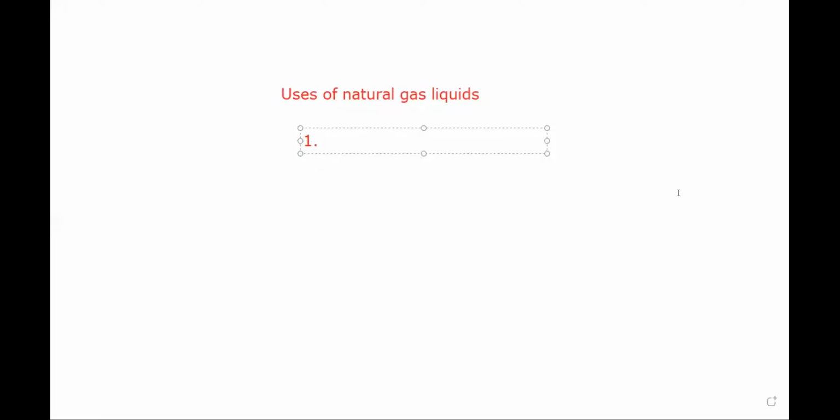So dear students, first use of natural gas liquid is they provide raw material in oil refineries.